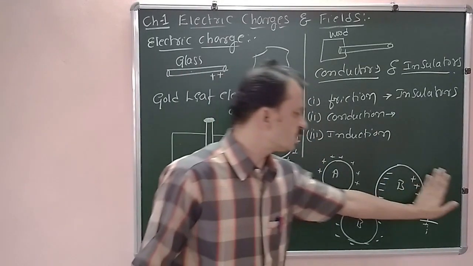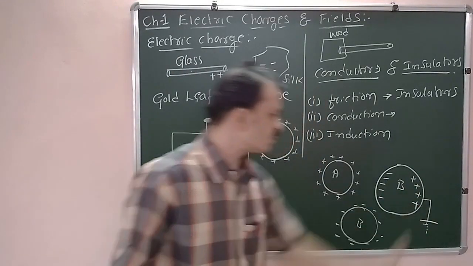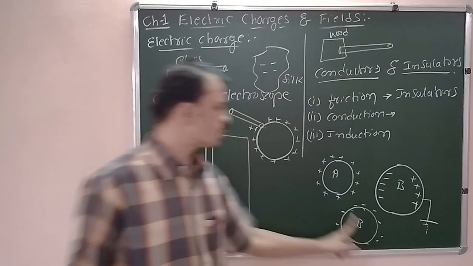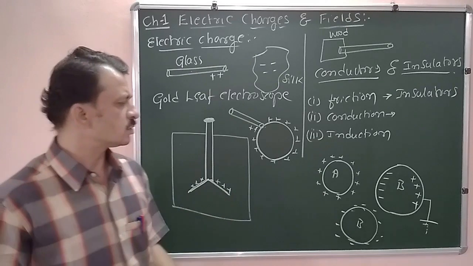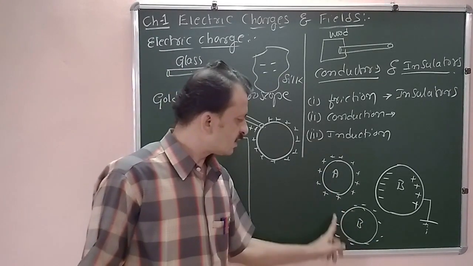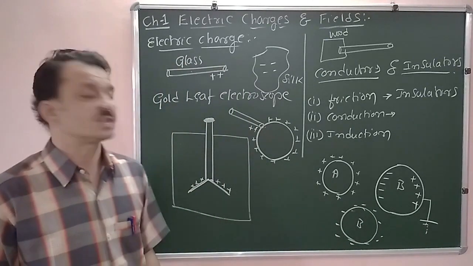After removing these positive charges, if you disconnect it from the earth, these charges once again redistribute, and if you separate it from sphere A, this sphere becomes negatively charged.